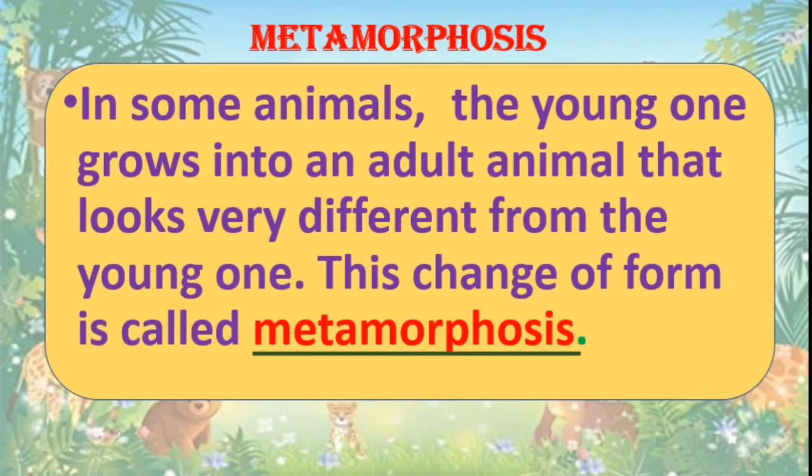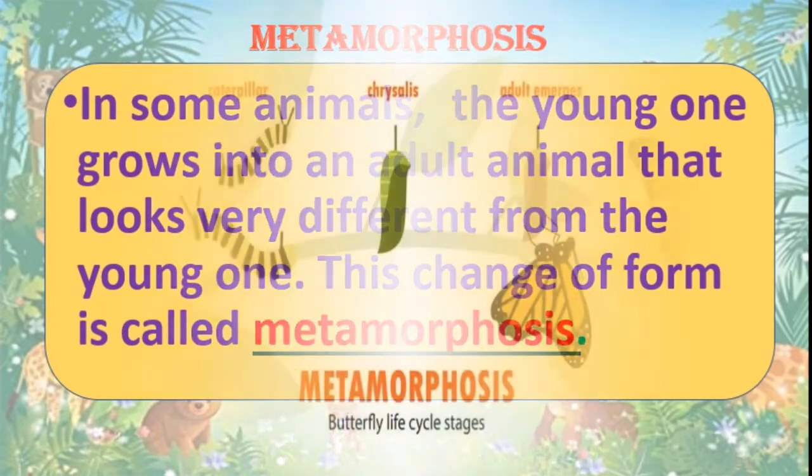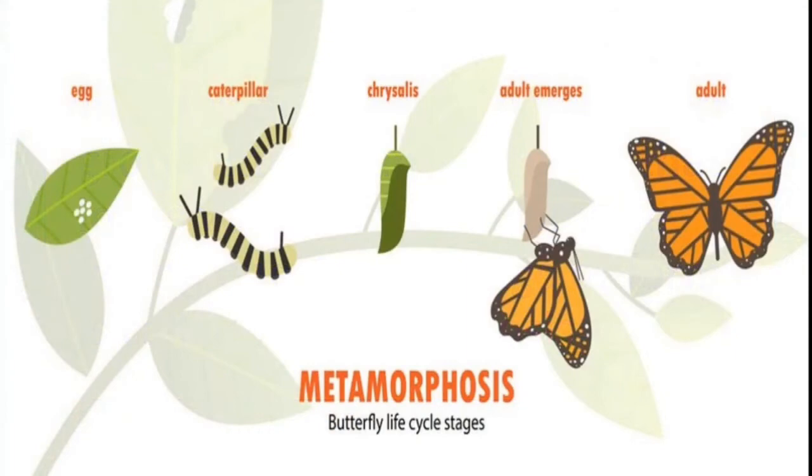The young one and the adult animals are totally different. The life cycle of a butterfly is called metamorphosis.